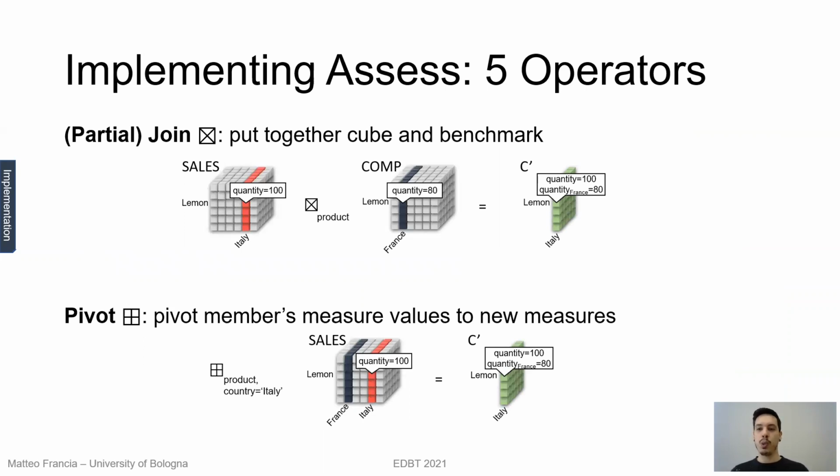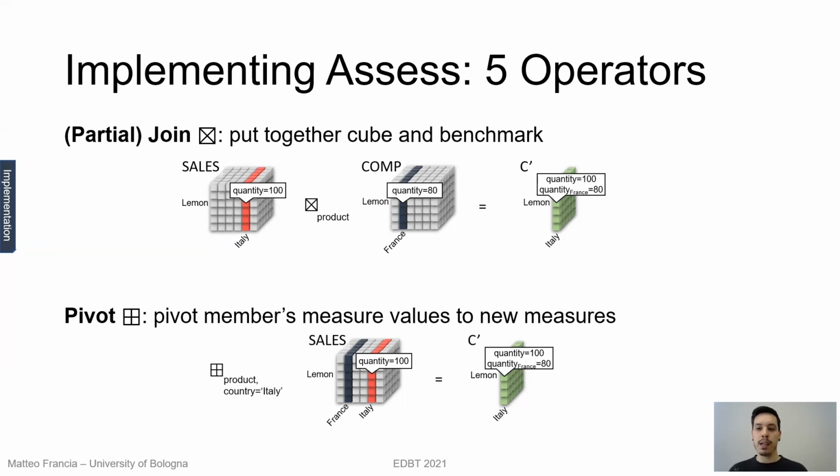So given the cube of Italian sales in red and the cube of French sales by product in blue, if we join the two cubes by product, then the result C prime represents the Italian sales, where in each coordinate you can also find the quantity from the corresponding cell in the French cube. So for lemon Italy, we find both the original quantity plus the quantity from the French cube.